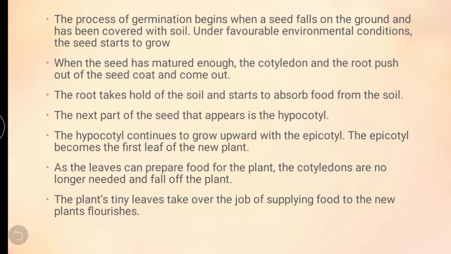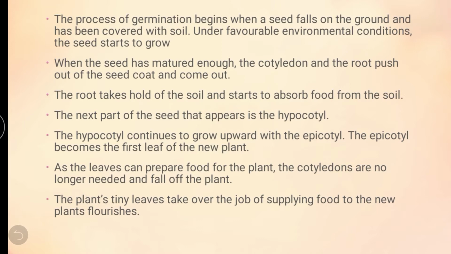Okay, my dear children, do you understand? First, what happened? The root will come out. The first process is the root starts to grow, holds the soil and absorbs the nutrients from the soil. Second, the stem will start to grow. What is the stem? Hypocotyl. Then third, the leaf will start to arise. What is the leaf? Epicotyl. Through this it grows into a new plant, so the cotyledons fall from the plant.